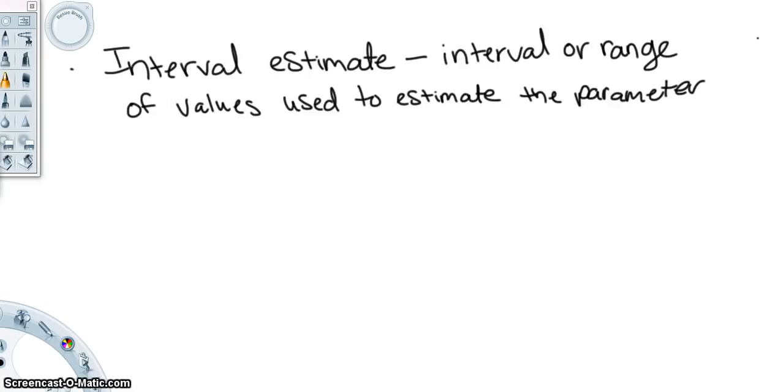We could also look at an interval estimate. The interval estimate is an interval or range of values used to estimate the parameter. You know, in English, they told you not to use the word to define the word, well, statistics is proving you wrong, so we have interval and estimate both in this definition.